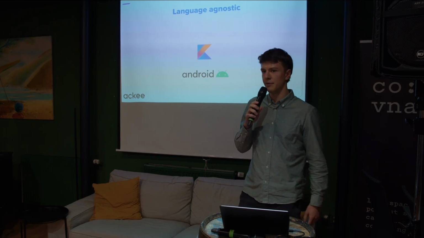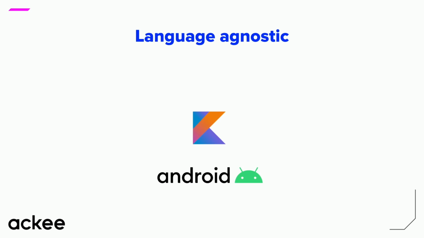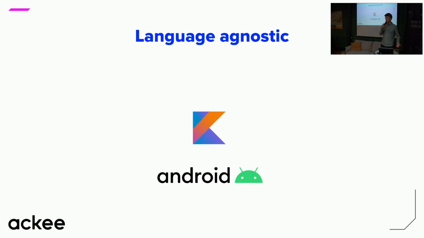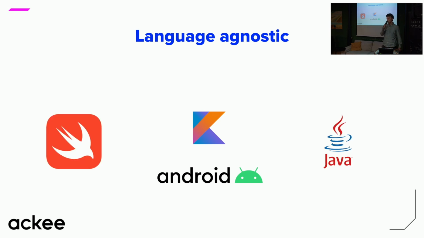So the things I'm going to be talking about can be applied to any language that has some kind of reactive streams. In Kotlin, we call those flows. But if you're using Java, you have RxJava to help you. And if you're using Swift, you've got Combine. The concepts and approaches from this talk apply to you as well.